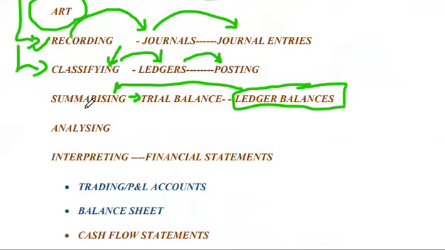This trial balance is analyzed and interpreted, and we get the end result, that is the financial statements. Here comes a question: it's not a statement, it is statements. That means it's not one statement, it is more than one statement.